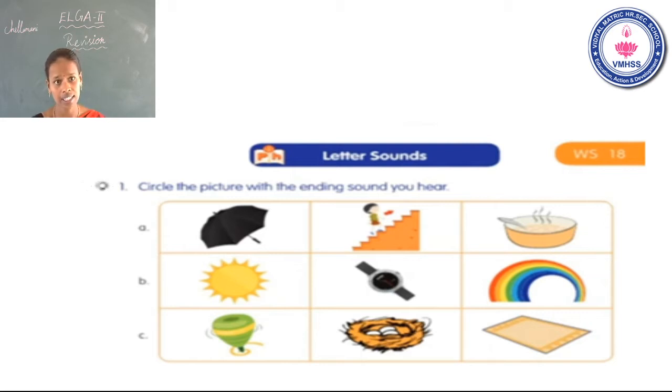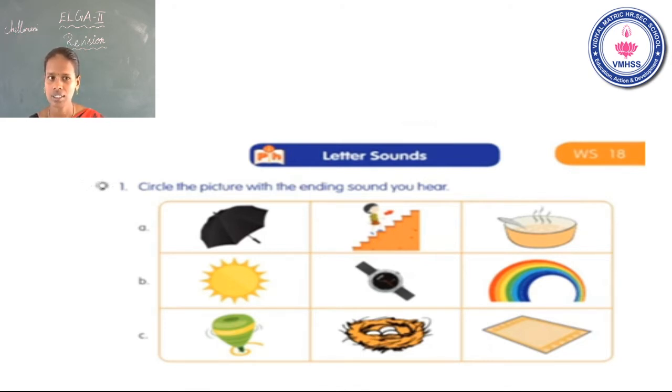Now I say the second end sound. N. Okay. See the first picture. Sun. What is the end sound? Guess it. Sun. Yes. I told the end sound n. You can circle the picture. Sun. Okay. See the next one.